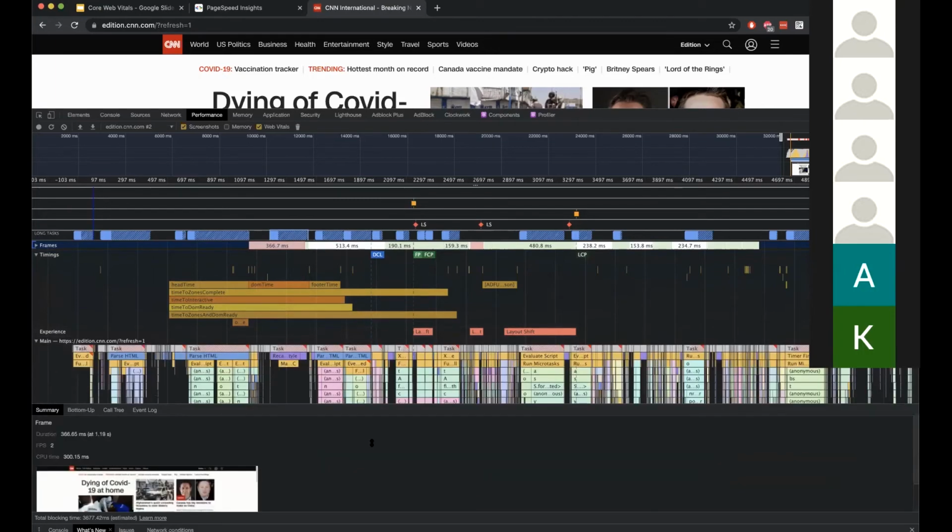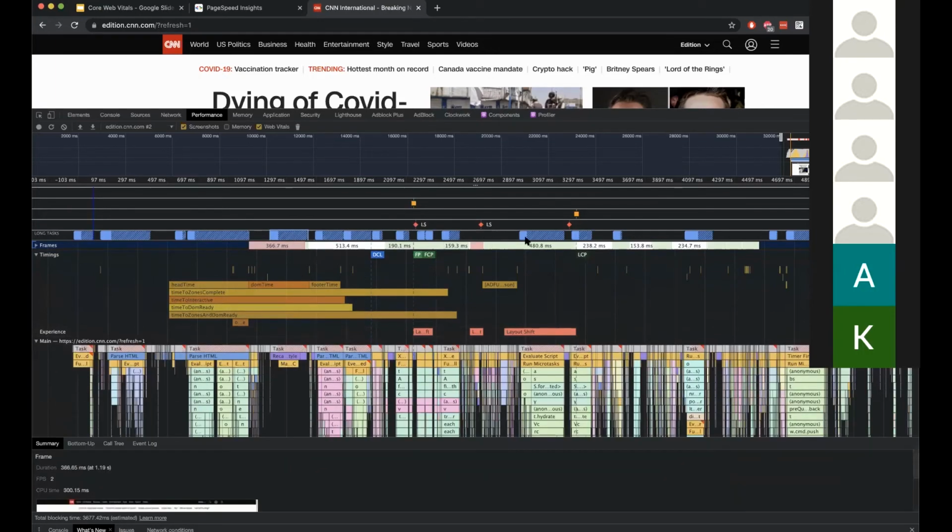I'm not getting that specific thing right now, but you can actually try to understand which JS code is taking time here.